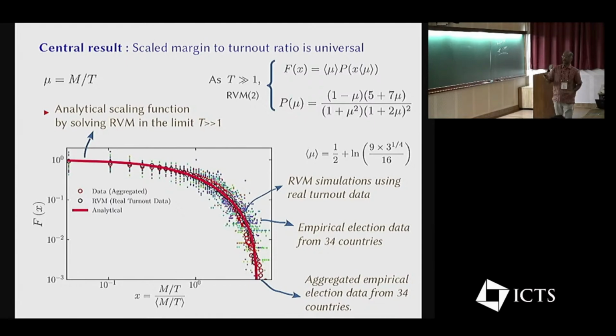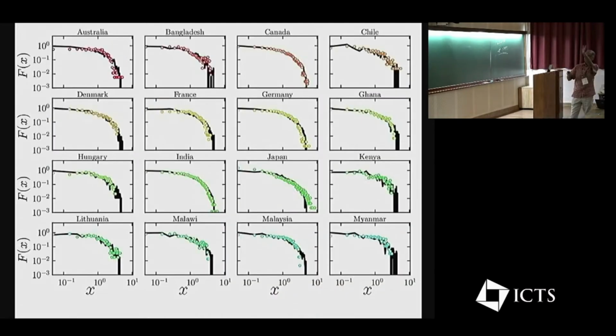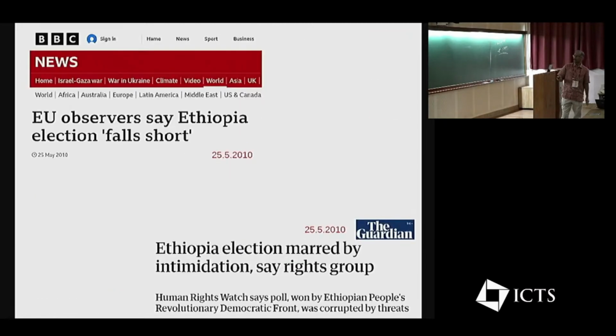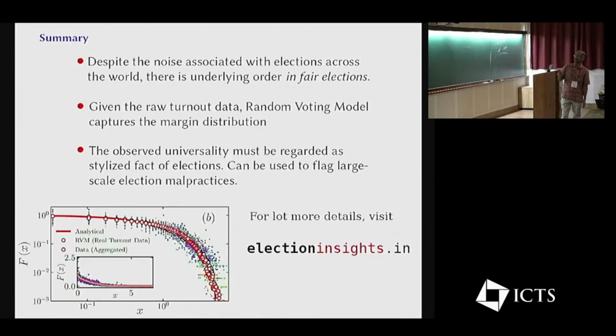Okay, due to lack of time, let me stop here. You can look at this for each and every country. It's there in the supplementary material, and you can actually use this to detect large-scale electoral malpractices. So whenever you see deviations from this universality behavior, it's probably due to some such malpractice. So I think I'll stop here. Thank you very much. For more details, you're welcome to see this website.